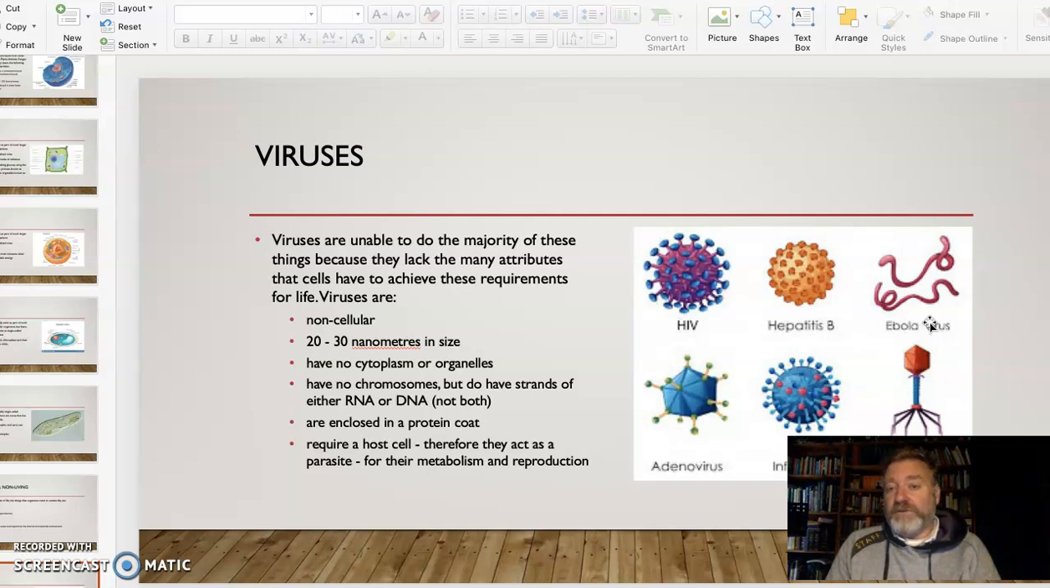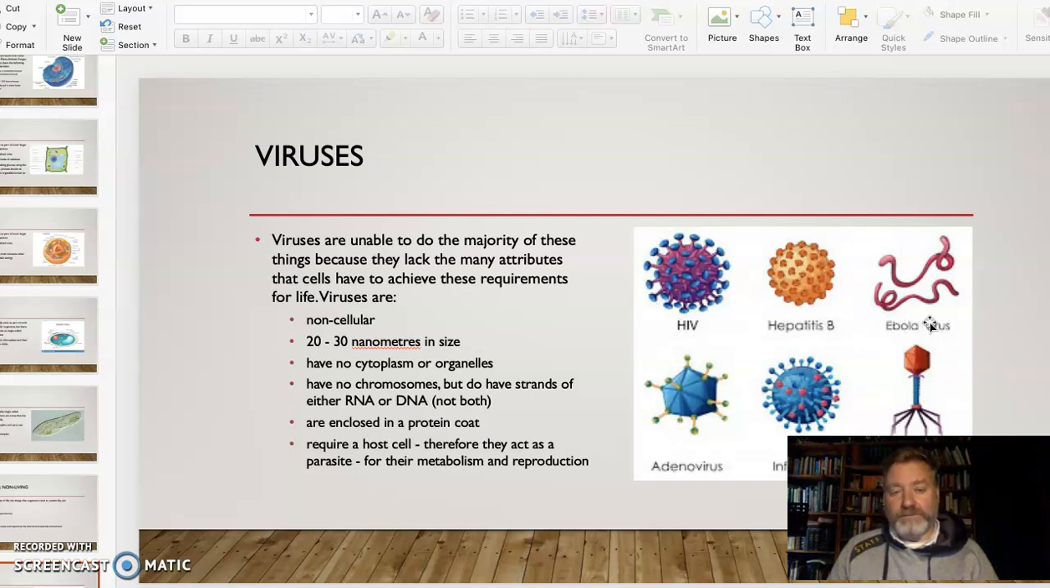They can't do most of the things that we expect living things to be able to do. They're not cellular in the way we understand cells to exist. They're very small. We're talking 20 to 30 nanometers. So we're talking very small, almost atomic size, bigger than atoms, but almost atomic size. There's no cytoplasm, there's no organelles, there's no chromosome. They either have RNA, or they have DNA, but they don't have both.